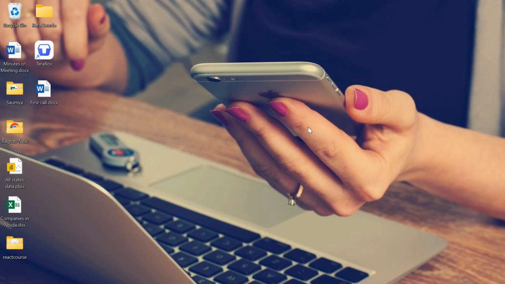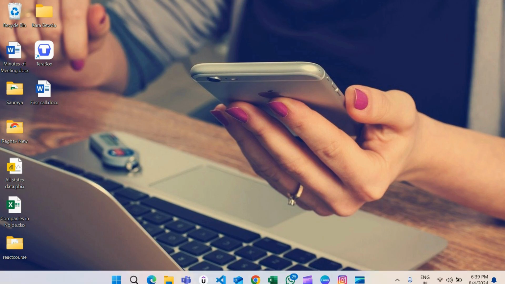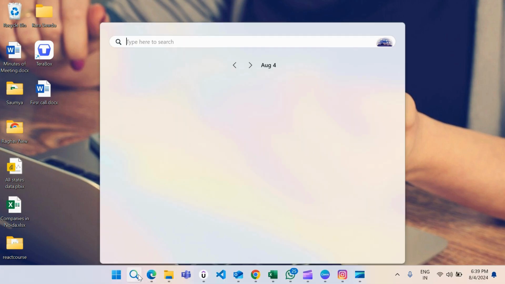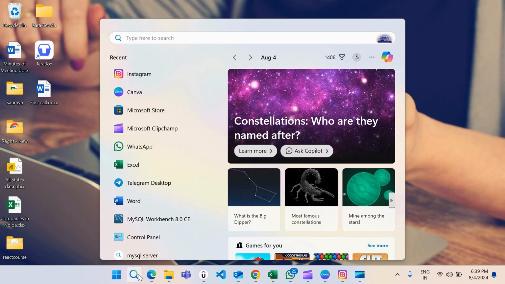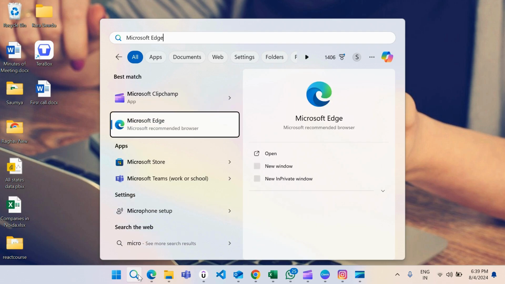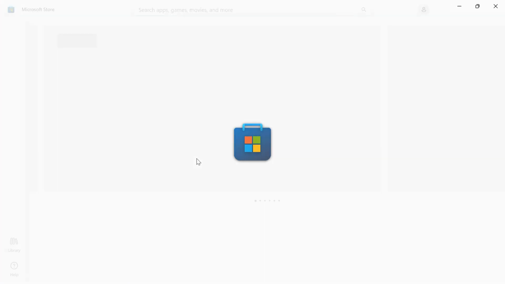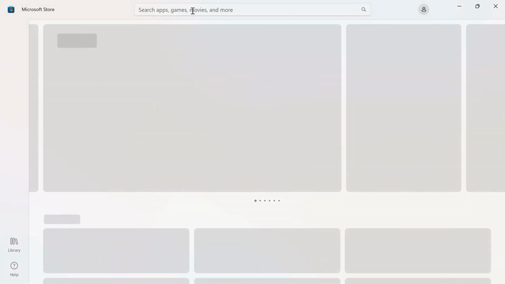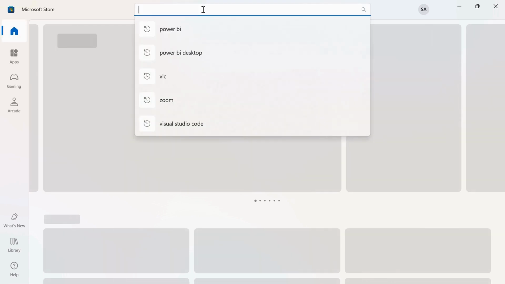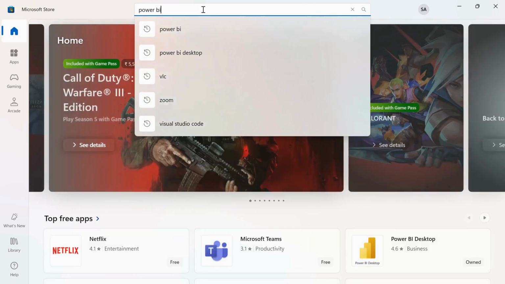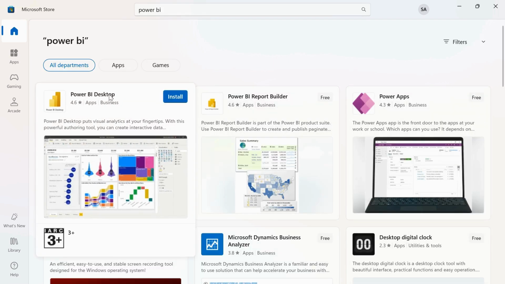To install Power BI Desktop into your system, just go to your taskbar and click on this search option and search for Microsoft Store. If you go to the Microsoft Store, here you will see your search bar. Here, search for Power BI. If you search it over here, you will see Power BI Desktop.